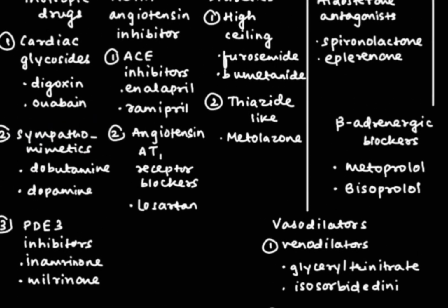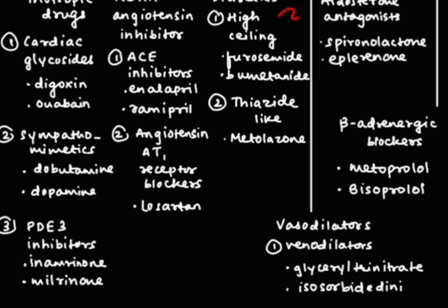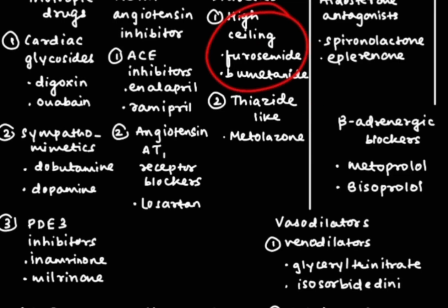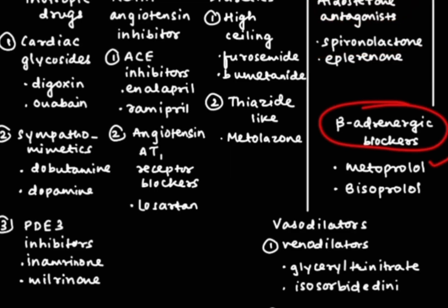Next is renin-angiotensin inhibitors. It includes two things: ACE inhibitors and angiotensin AT1 receptor blockers, meaning ARBs. In ACE inhibitors, there are enalapril and ramipril. ARBs include losartan, candesartan, and telmisartan. Then third is diuretics, divided into two things: high ceiling and thiazide-like. In high ceiling, we prefer furosemide and bumetanide. In addition, we prefer the thiazide-like metolazone. The next is aldosterone antagonist, which includes spironolactone. Then beta-adrenergic blockers include metoprolol or bisoprolol.